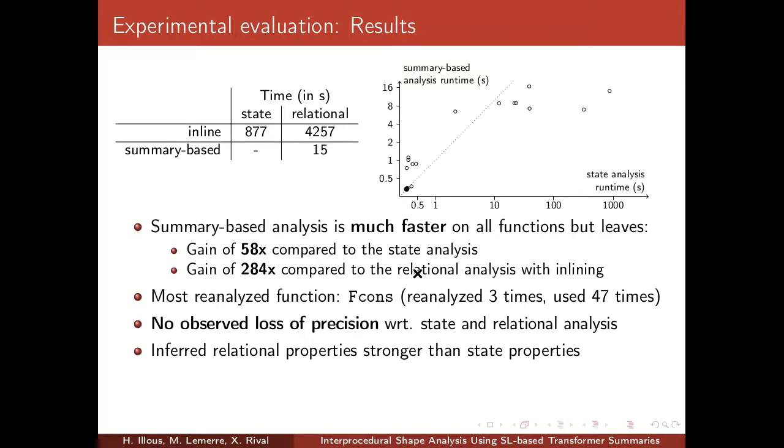Also, most functions were analyzed only one time. The only one which was analyzed 3 times was the cons function, but it is used 47 times, so the summary still wins. We did not observe any loss of precision in the summary-based analysis compared to the state and relational analysis. While this is theoretically possible, it did not happen in our example.